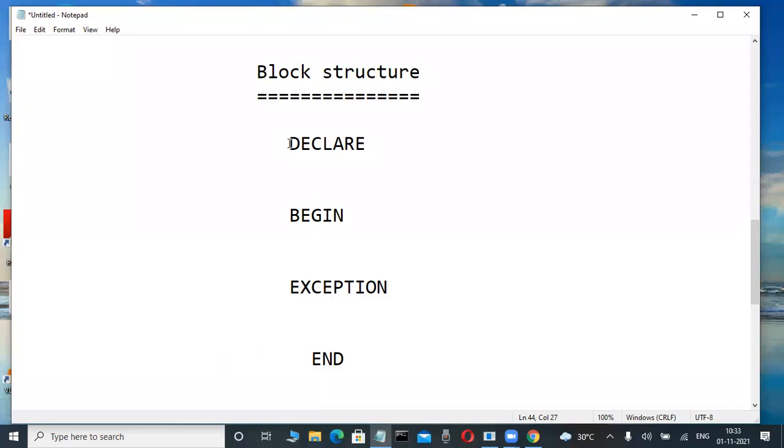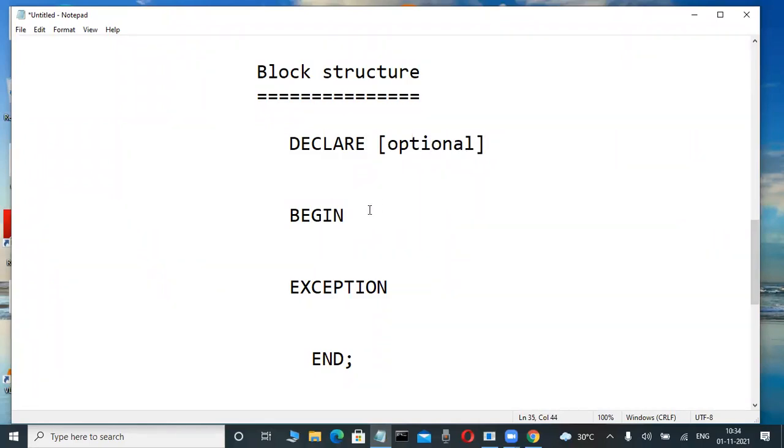At least today, as an introduction point, I'm telling only declare keyword, again begin keyword, again exception keyword, and end keyword is there. Declare has no semicolon after it, not capital letters, anything. Begin has no semicolon, exception has no semicolon, end has a semicolon. Declare is an optional keyword. Whether we use this keyword or not, your PLSQL programs are working.